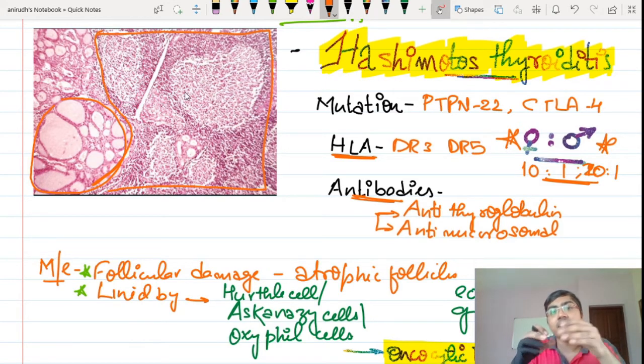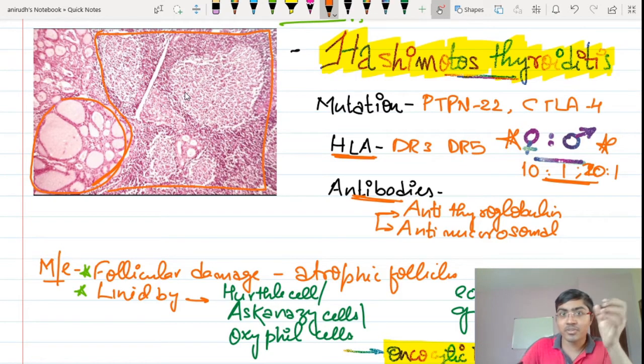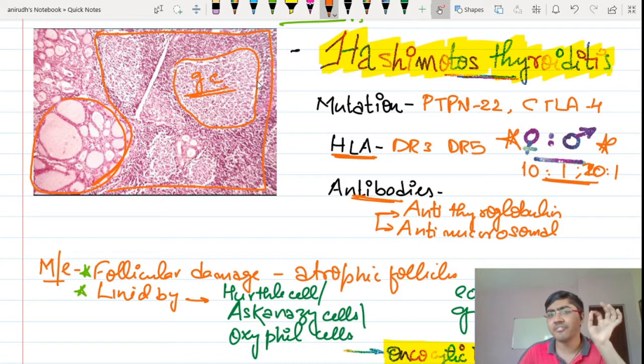When a lot of lymphocytes are coming inside the thyroid, it tries to mimic a secondary lymphoid organ. So it starts forming lymphoid follicles. The lymphocytes are excessively coming inside the thyroid gland, mimicking a secondary lymphoid organ where there are these big lymphoid follicles, and these are the germinal centers, which are very characteristically seen in this particular diagram.